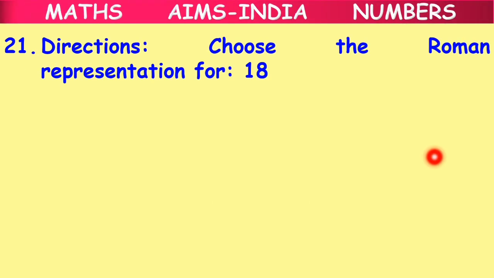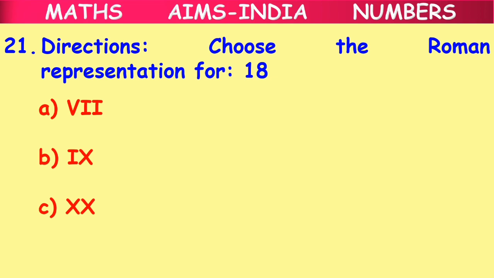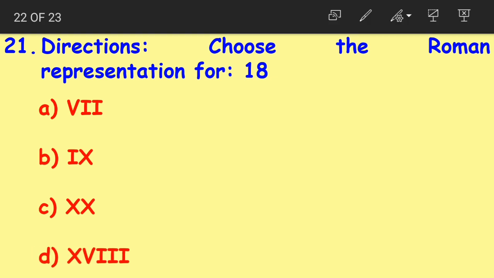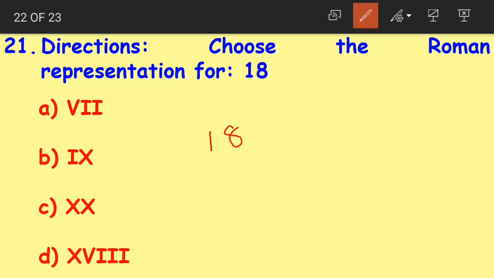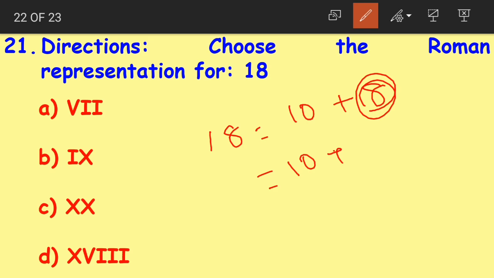Moving on to question number 21. Choose the Roman representation for 18. Option A, VII. Option B, IX. Option C, XX. Option D, XVIII. Now when I say 18, how can we split up 18? We can split up 18 as 10 plus 8. And again, as we do not have any Roman symbol for 8, like we have the symbol for 10, but we do not have an exact symbol for 8, so we need to split up 8 as 5 plus 1 plus 1.